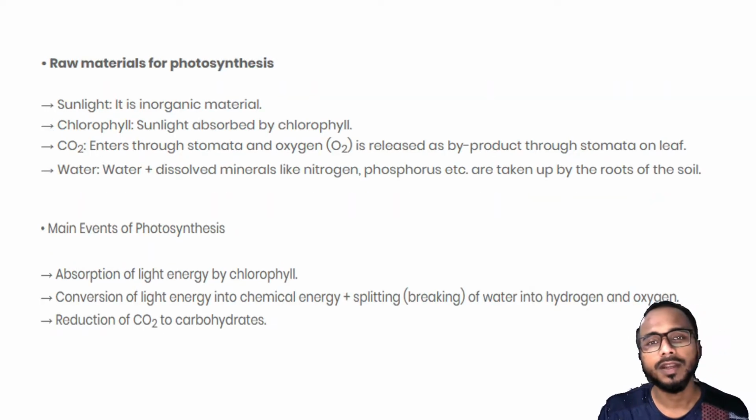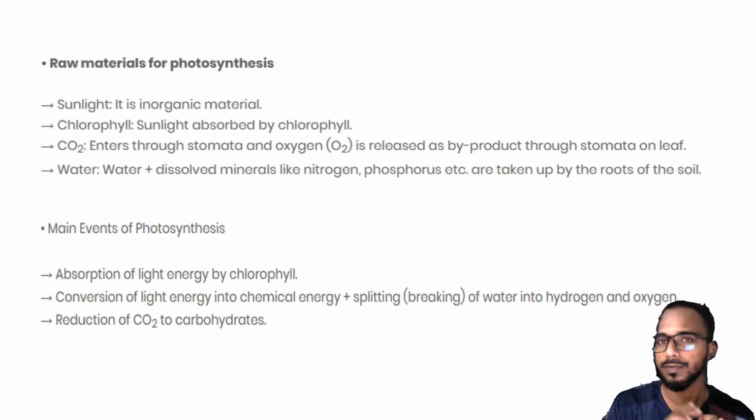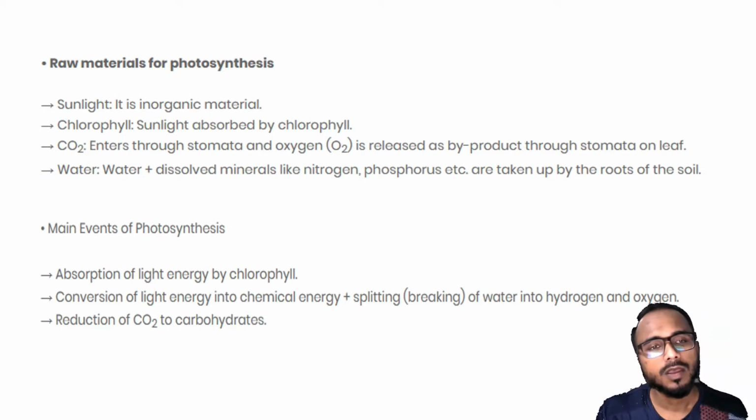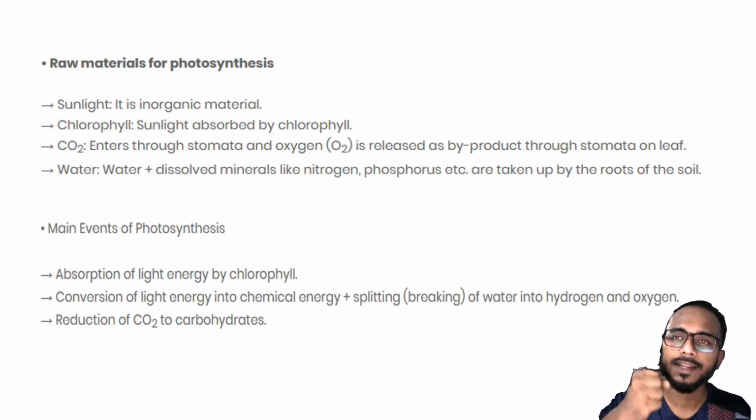Next, what are the raw materials? As I've already said, the raw materials are four things, basically three things, but all four are a must. Plants will take water from the roots, they will take carbon dioxide from the atmosphere, and they will take sunlight too. Sunlight should be present, and the plants should always have chlorophyll to make their own food, that is photosynthesis, okay. So what happens in photosynthesis is that first, light energy is taken from the sunlight.